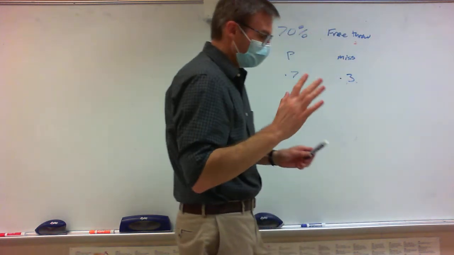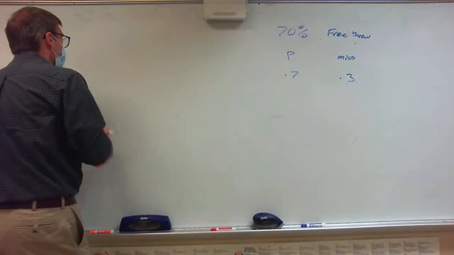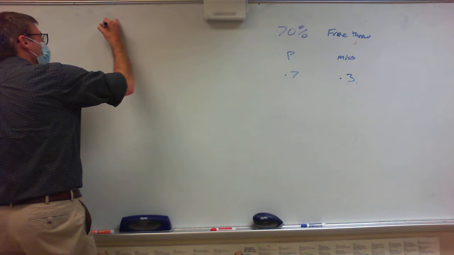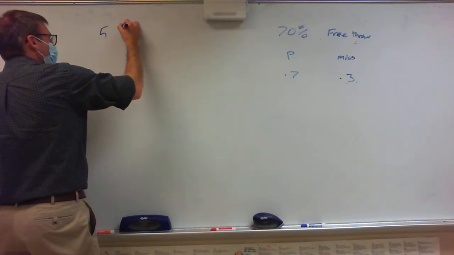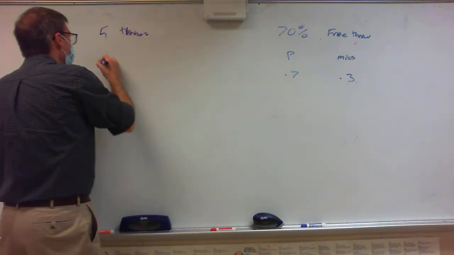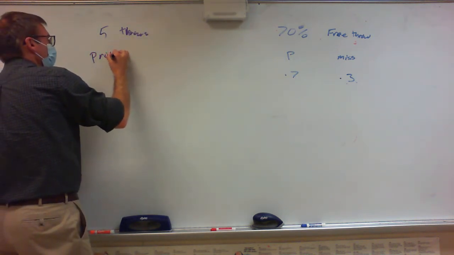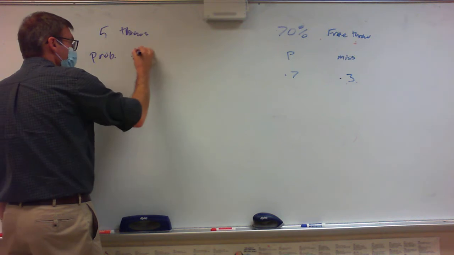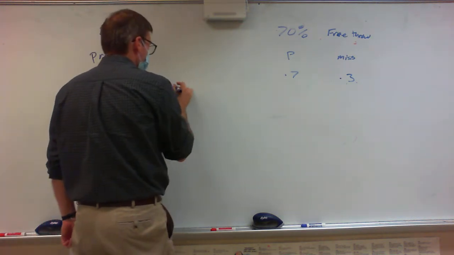All right. So level 1 question is, we're going to take 5 free throws.